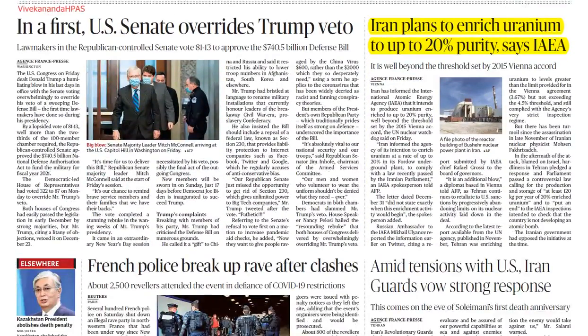The next one is Iran's plan to enrich uranium up to 20% purity. This has been stated by the IAEA. So if you remember the 2015 Vienna accord, Iran was allowed enrichment up to 3.67%. They had earlier achieved enrichment of 3.72%, but now the IAEA has said that Iran is close to, or has plans to, enrich uranium up to 20% purity. If they do reach 20% purity, then it is only a matter of technical expertise to take it from 20% to 90%. So that will again pose a threat to the whole of Central Asia.